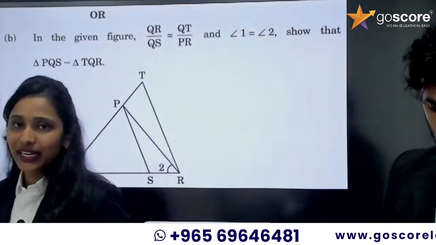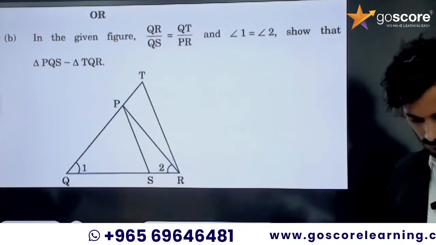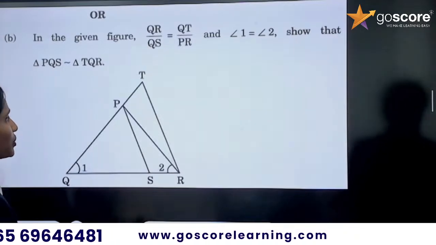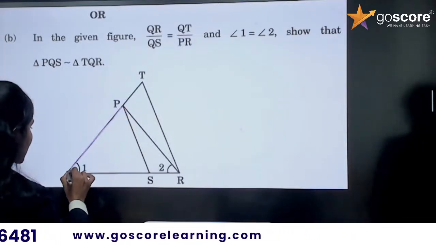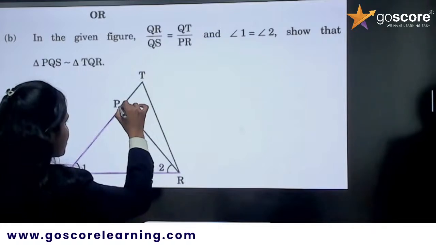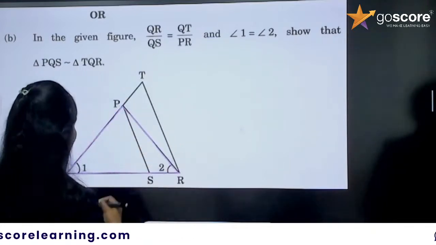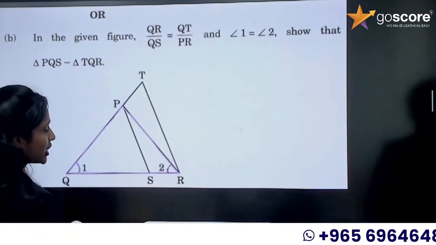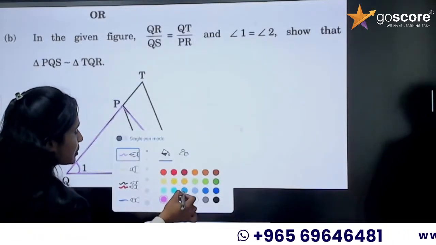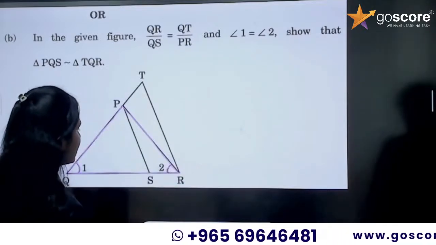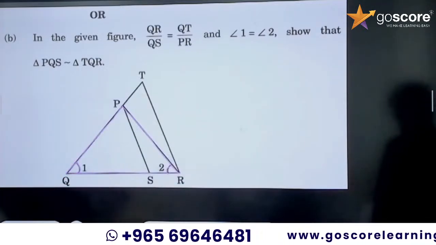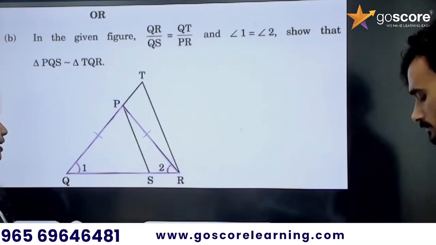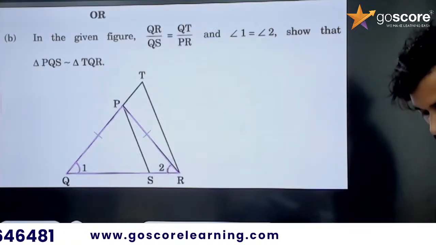Okay, now in the given figure, QR by QS equal to QT by PR and angle 1 equal to angle 2. So, in this triangle, we can consider this triangle PQR, and this angle 1 and angle 2 are equal. That means angle Q and angle R are equal. That means their opposite sides are equal, right? So PQ and PR are equal.